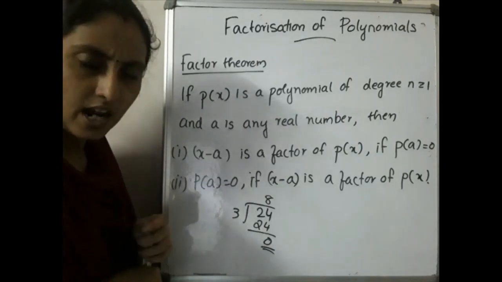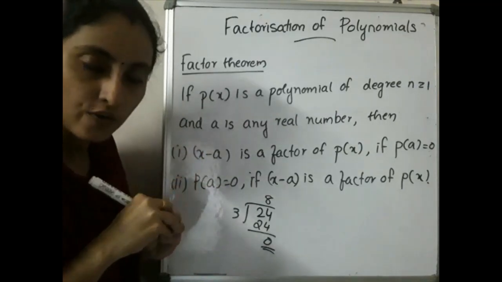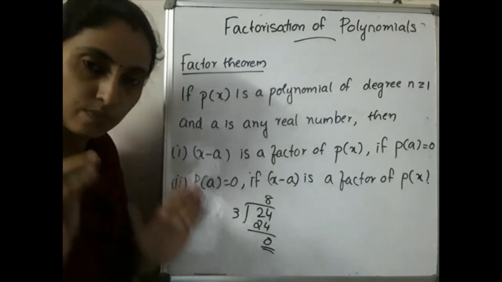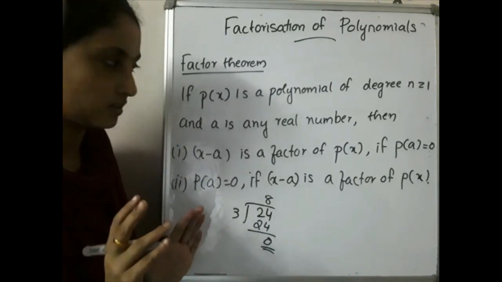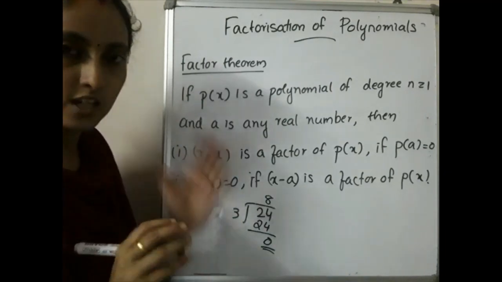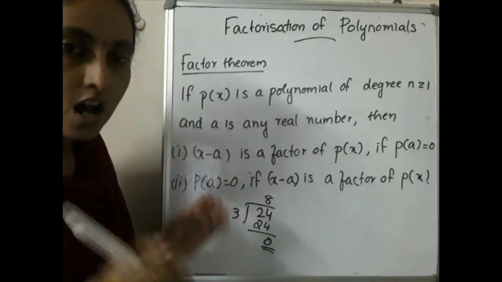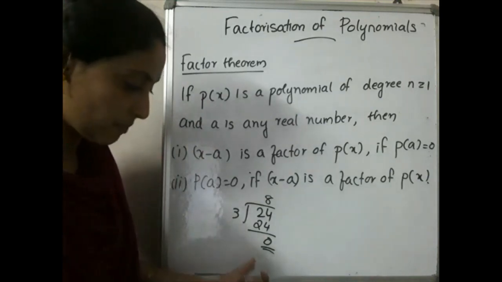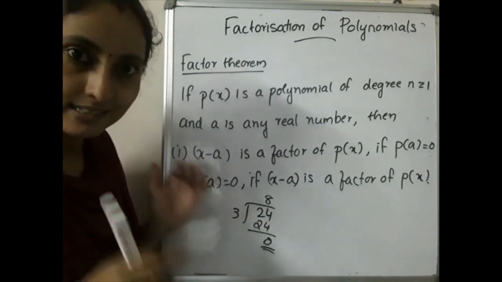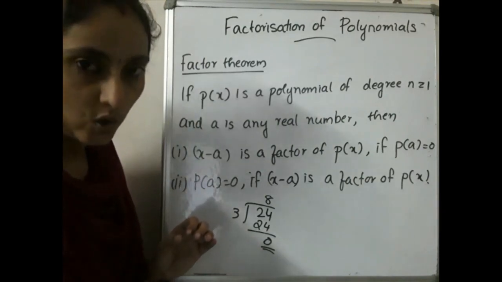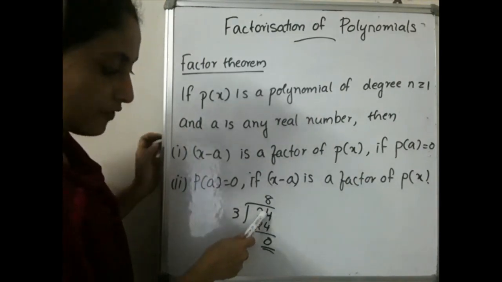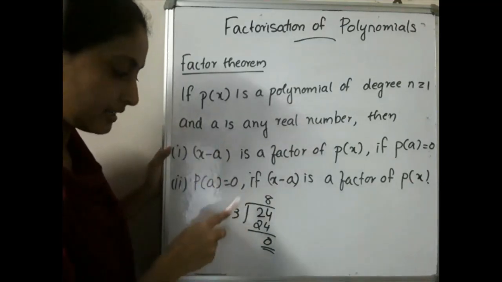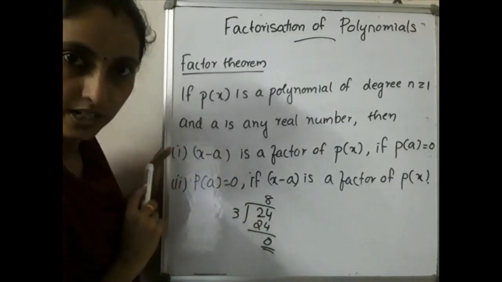Then how will you identify whether it is a factor of a number? Yes, it is completely divisible, that is, the remainder should be equal to 0. This much only is the factor theorem. We substitute this in the case of polynomials. Once again, listen here. When we divide a number by another number, if we get the remainder as 0, we can say that that number is a factor of the original number. So if we divide 24 by 3, we get the remainder as 0, then we can say that 3 is a factor of 24.